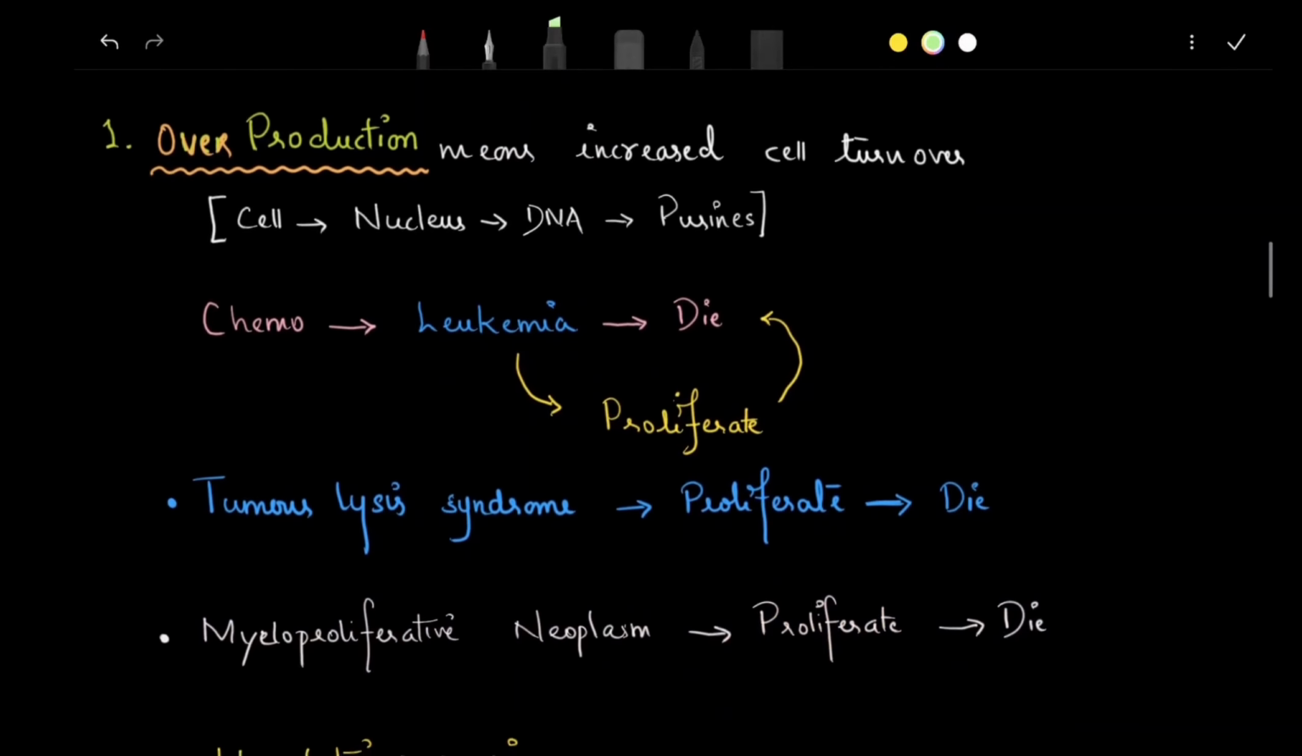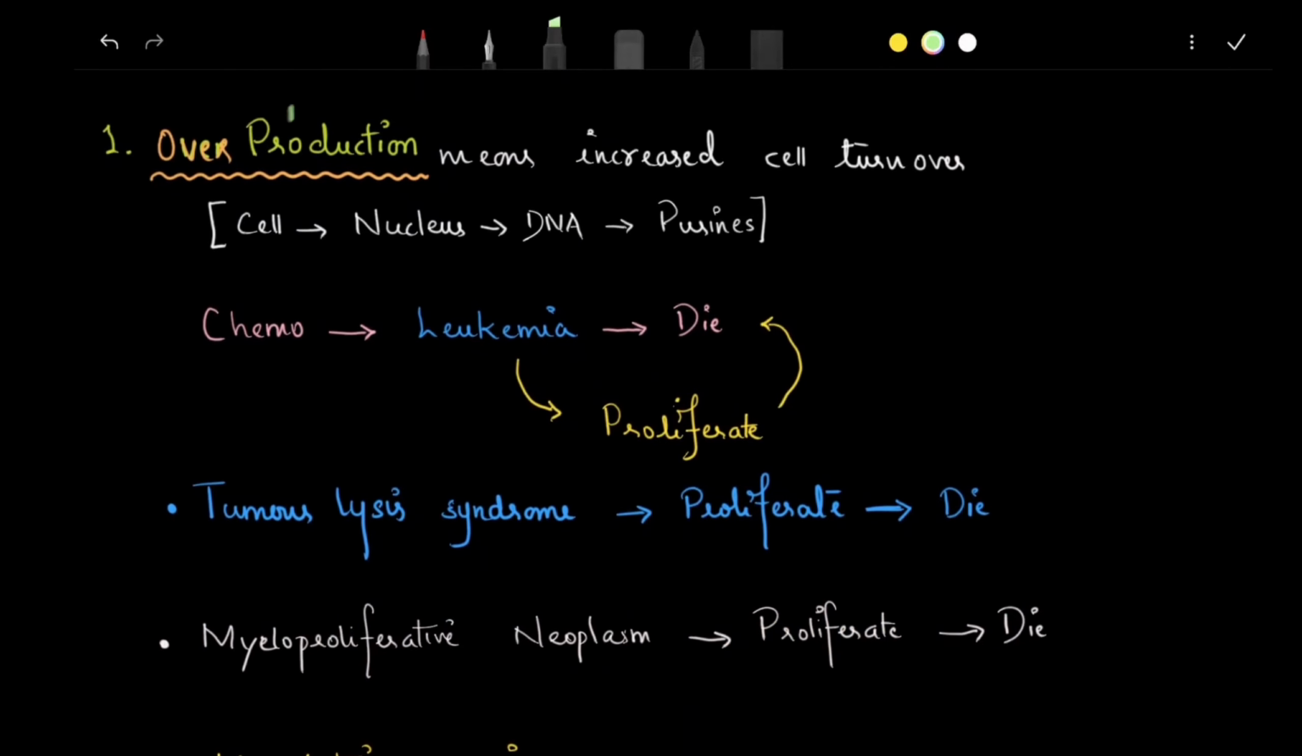Okay. First, we'll discuss overproduction. In overproduction, there is increased cell turnover, which means what? Most cells have a nucleus except platelets. You have DNA, which is simply made up of purines and pyrimidines. In case of leukemia, the cells will proliferate and then die. When they die, more purines are produced, which turn into uric acid. That forms overproduction of uric acid.